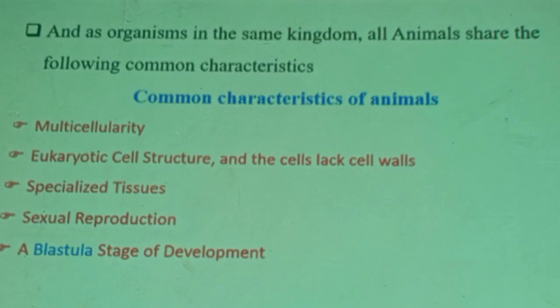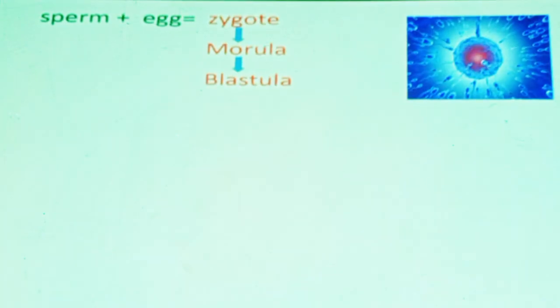Blastulation. I will tell you briefly about the blastulation process. Let me further elaborate on this reproduction. The common feature is known as blastula formation.